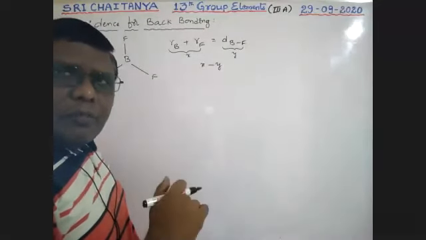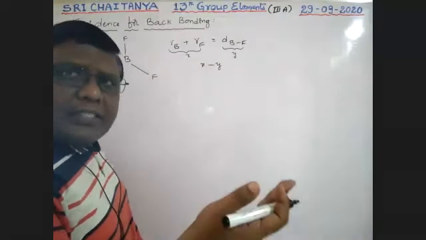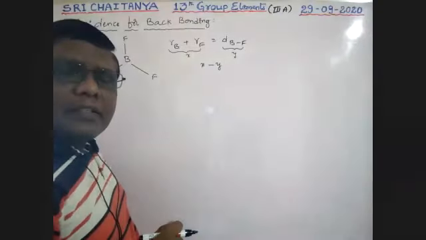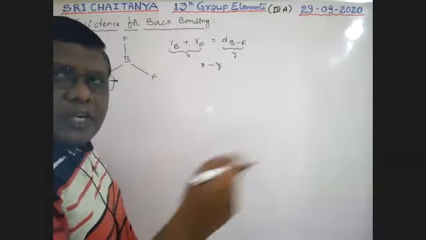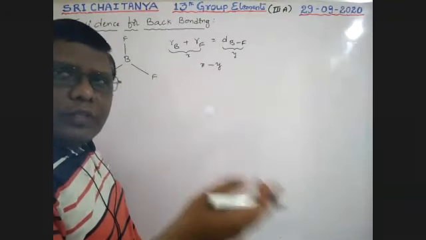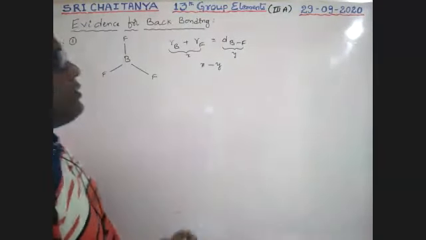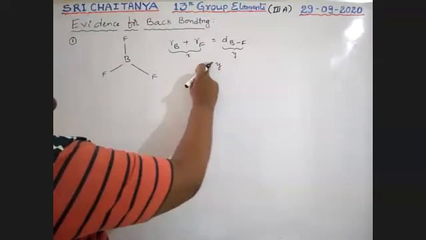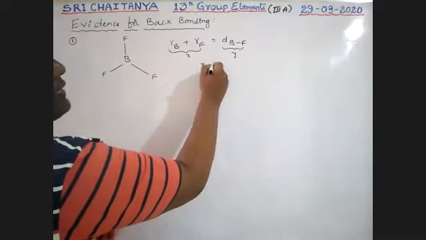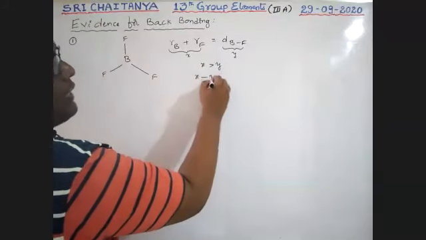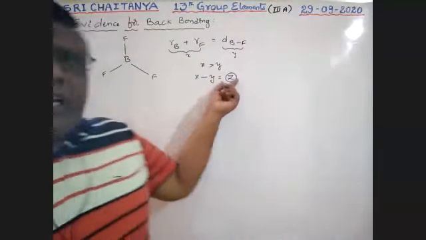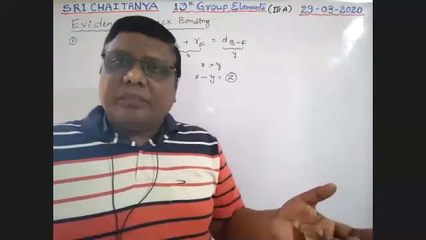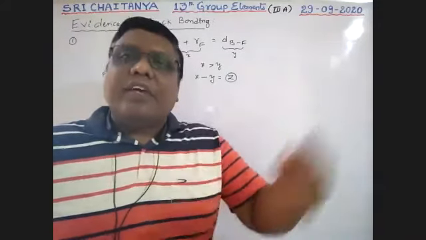Bond length decreases in the molecule, so bond order increases, which means there is a double bond character. There is a resonance concept, and that is due to the back bonding concept. So see here, X is greater than Y. Therefore, X minus Y is equal to, let it be, the Z value. If the difference value is very, very high, the back bonding character is very, very high.